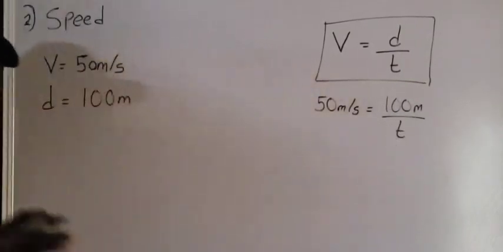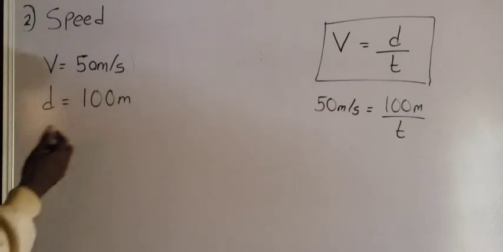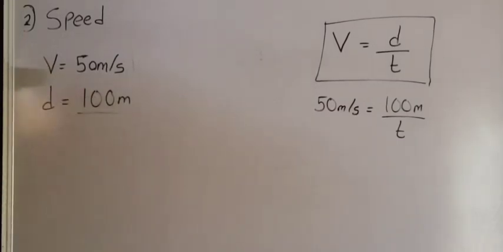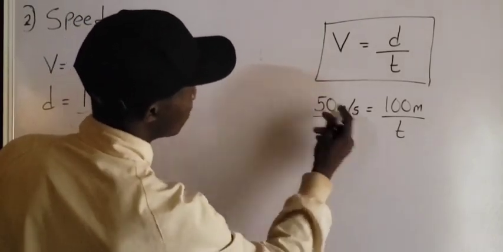Do you understand? Because the question says how long. That is talking about time. Are you getting it? How long will it take to cover a distance of 100 meters? Therefore, we are looking for time. So now, in order to calculate the time, we have to just multiply both sides, cross multiply.